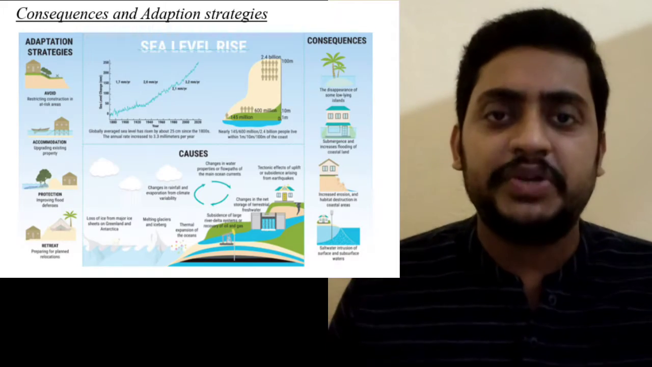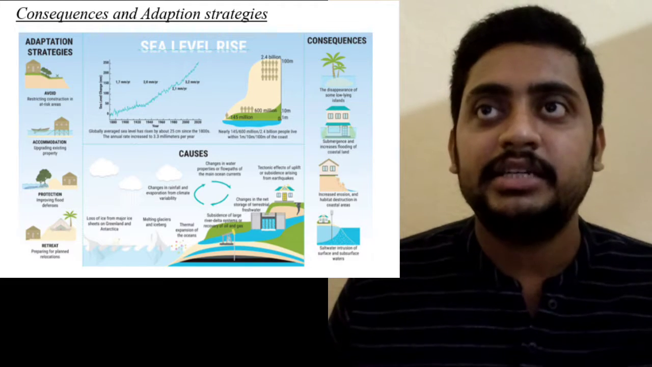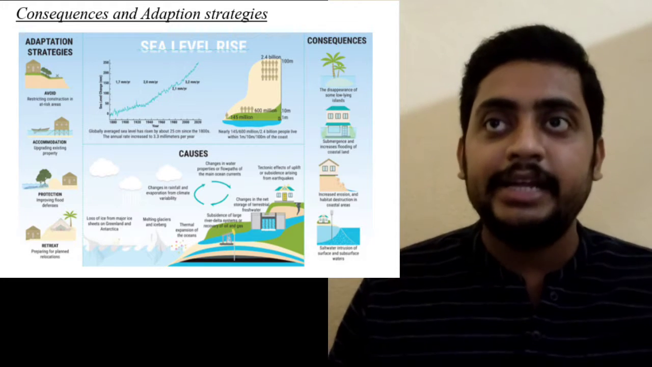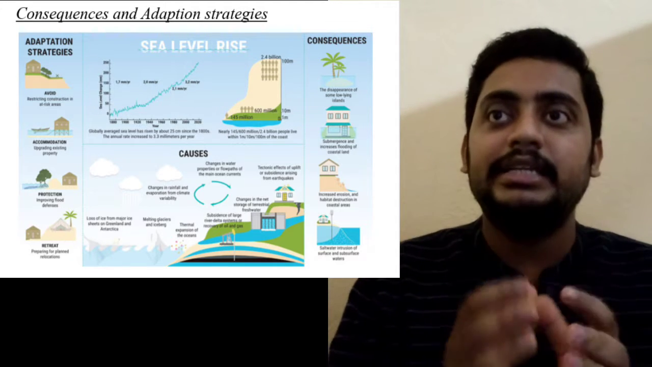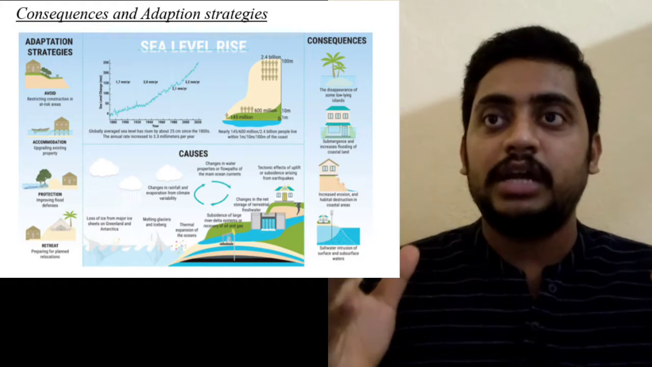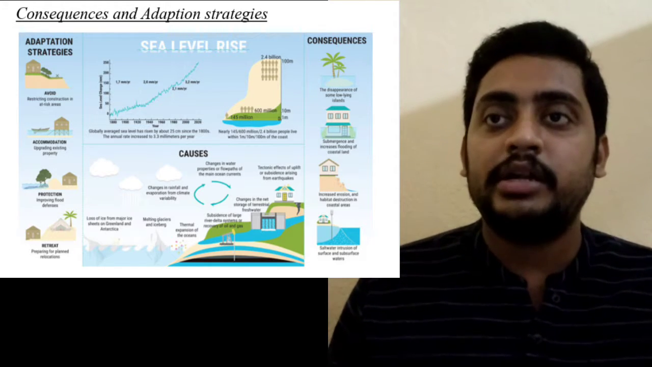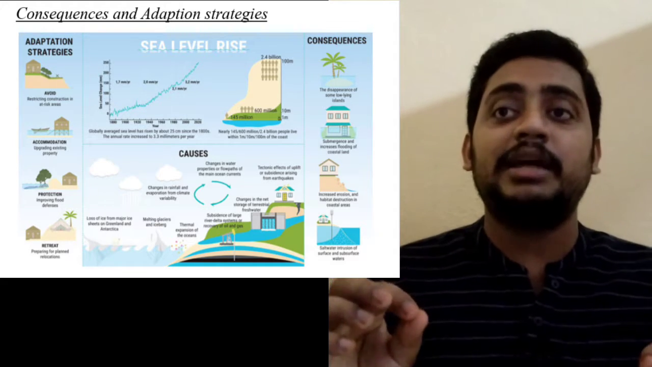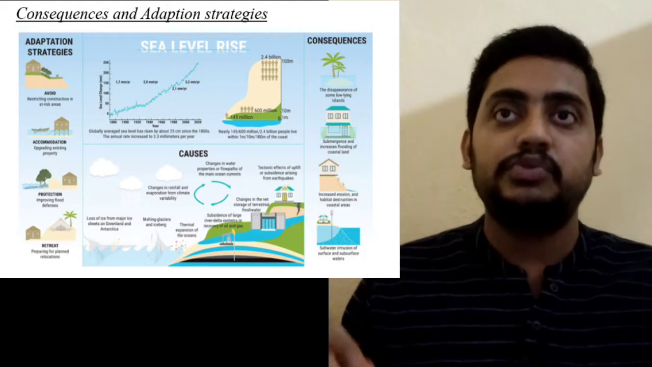What are the consequences of sea level rise? The first consequence is the disappearance of some low-lying islands. Second is submergence and increased flooding of coastal land. Third is increased erosion and habitat destruction in coastal areas. Fourth is saltwater intrusion of surface and subsurface water. So these are the main consequences of sea level rise.